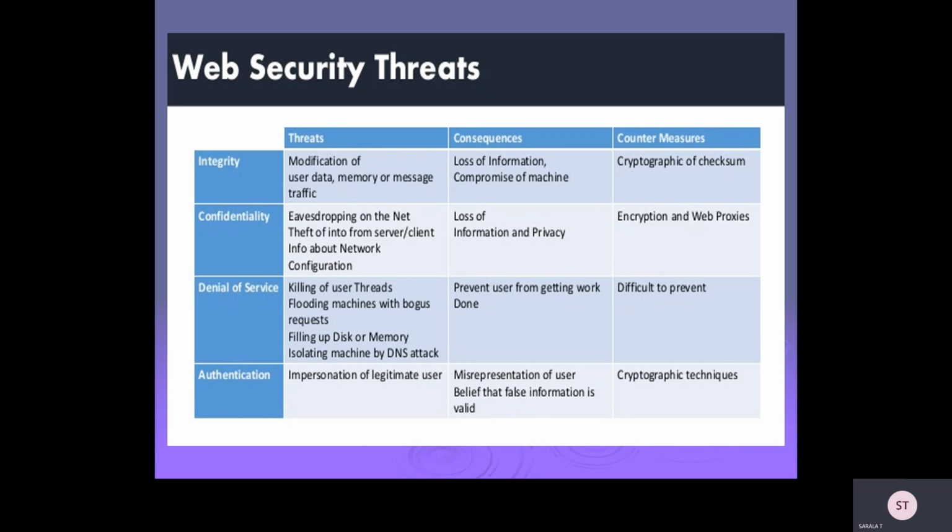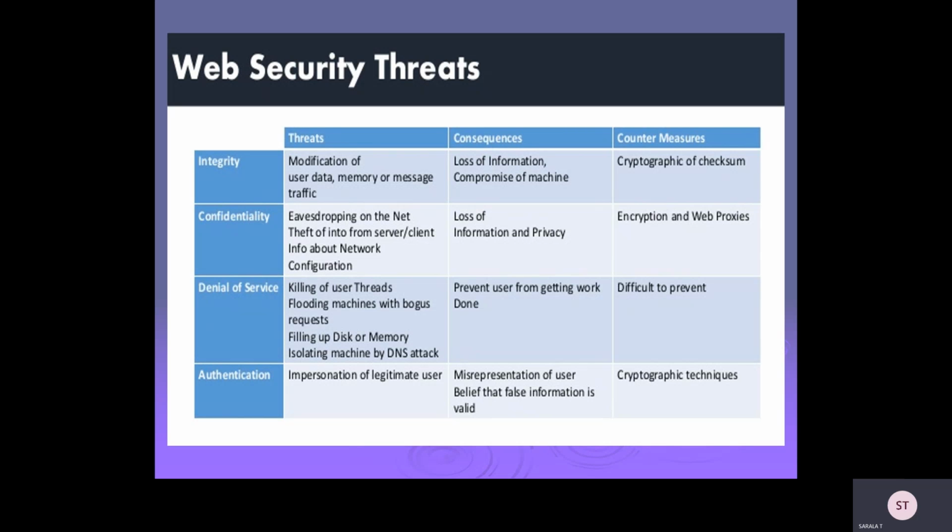Denial of service: killing of user threads, flooding machines with bogus requests, filling up disk or memory, and isolating machines by DNS attacks. Consequences are that it prevents users from getting work done, and countermeasures are difficult.